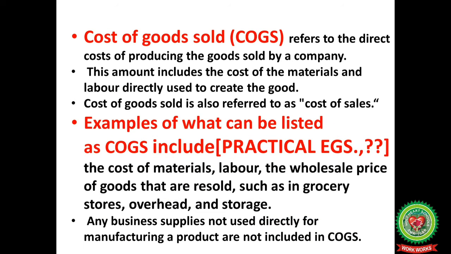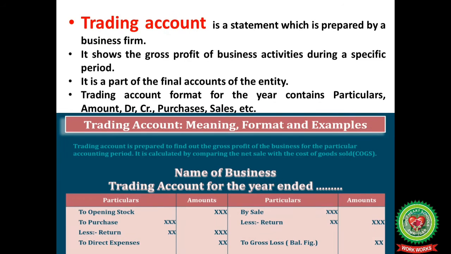Cost of goods sold refers to the direct cost of producing the goods sold by a company. This amount includes the cost of the materials and the labor directly used to create the good. Cost of goods sold is also referred to as cost of sales. Examples of what can be listed as COGS include the cost of material used in production, the labor involved to convert the material in production, the wholesale price of goods which are resold such as in grocery stores, overhead expenses and the cost of storing and warehousing. Any business supplies not used directly for manufacturing a product are not included in cost of goods sold.